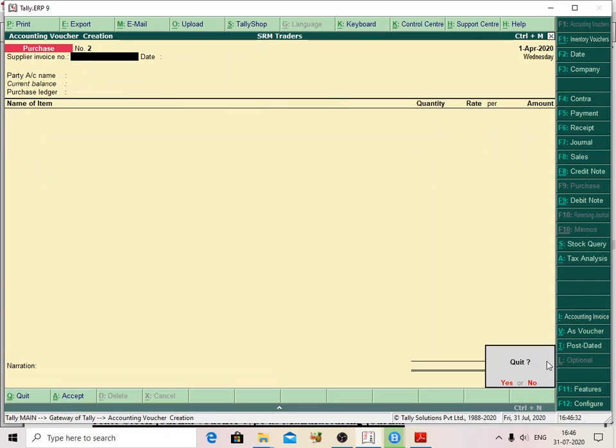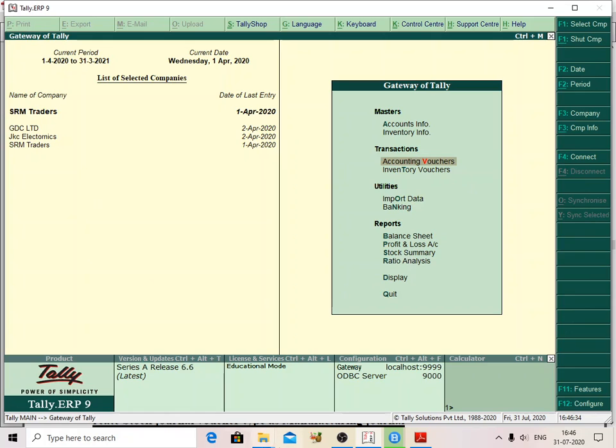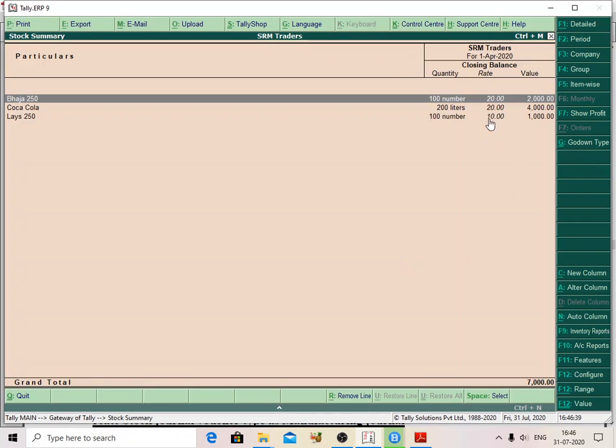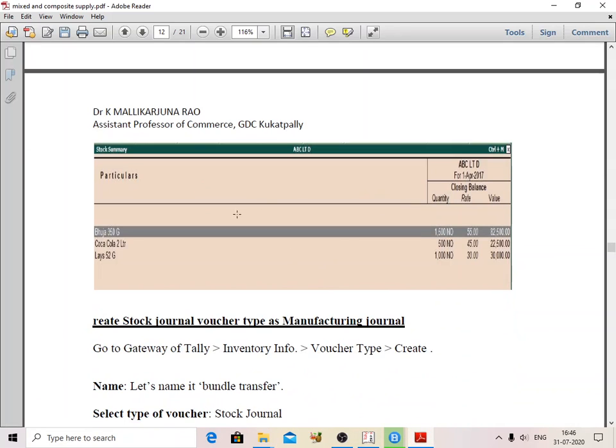Now after that I am going to check the stock summary. Go to Gateway of Tally, Stock Summary. Here these stocks are available for selling purpose. So this is the step, these stocks are available for selling.